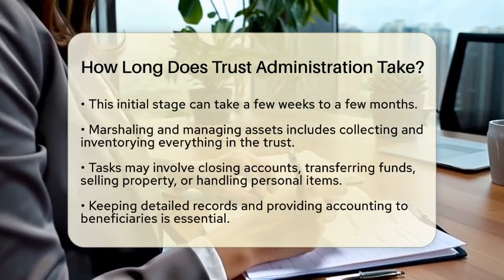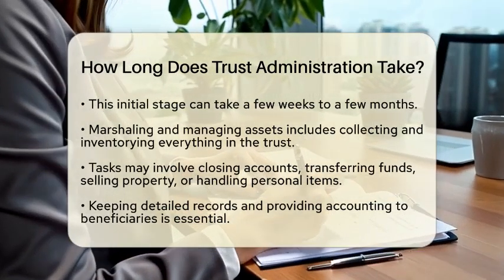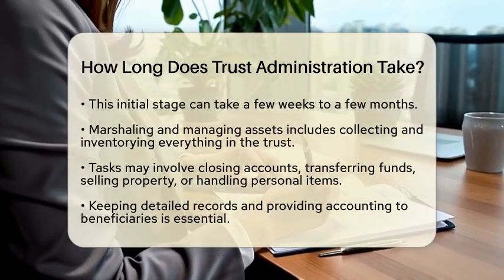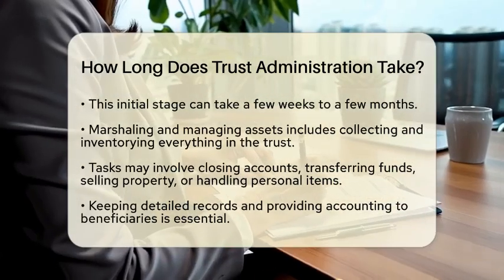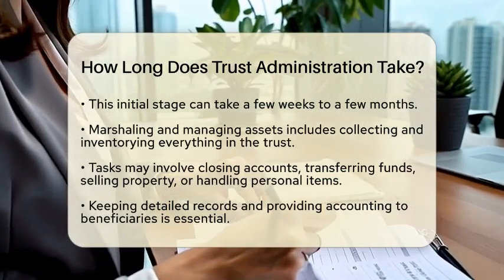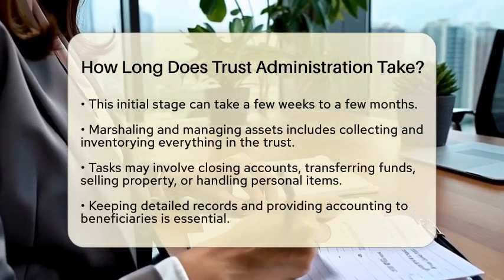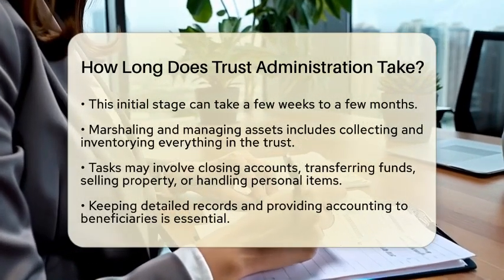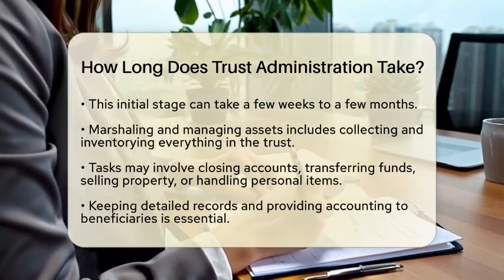After that, the trustee must keep detailed records of all transactions and provide an accounting of the trust's assets, liabilities, income, and expenses to the beneficiaries. Depending on the trust terms and state law, this accounting may need to be formally prepared and approved, which can add to the timeline. Finally, once all debts, taxes, and expenses are paid, the trustee distributes the remaining assets to the beneficiaries as directed by the trust.